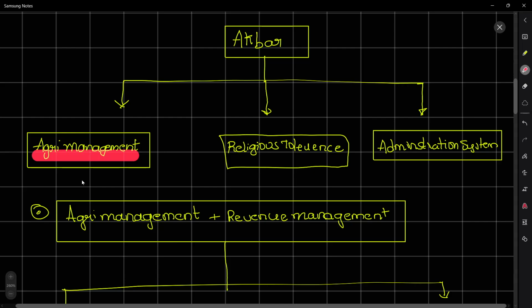The main source of the treasury for any ruler is tax, and how could an individual pay tax without a good income from agriculture? So his main motto was to develop agriculture so that citizens would also develop and the treasury would be filled. Second, Akbar is known for his religious tolerance, and he had good relations with the Rajputs. Third, Akbar's administration system was top notch. He introduced the Mansabdari ranking system and the Jagirdari system, which prospered during his regime.